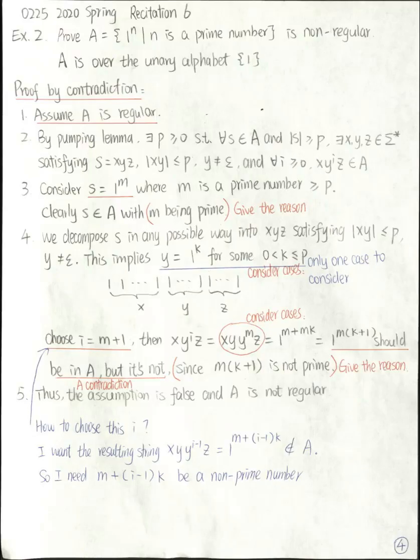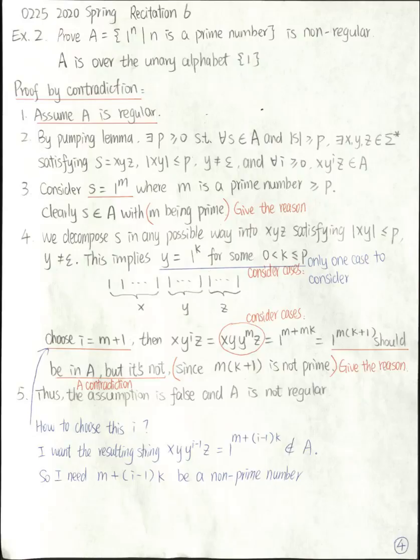Since I only have one case here, I only need to choose one value for i and show that this S cannot be pumped this many times. I choose this i to be m plus 1. Why do I choose this number? Because I want the resulting string x, y to the i, z to be a string not in the language. If I analyze this resulting string, it has the form x, y, y to the i minus 1, z.